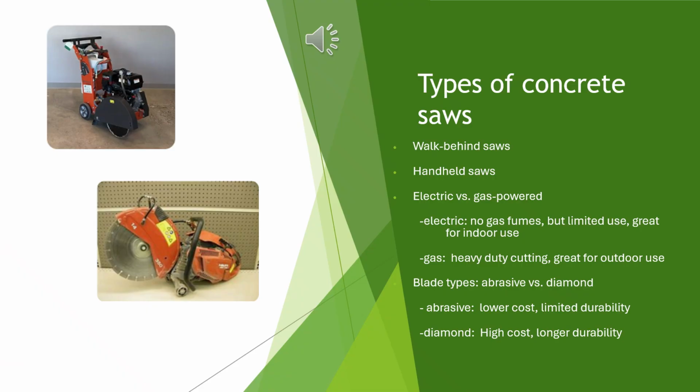Okay, pictured here are two types of concrete saws, the walk-behind and the handheld chop saw. We generally use gas-powered saws, but there are electric versions as well. Electric saws may be needed for indoor use or in confined spaces, but for outside and heavy use, generally you'll need a gas version. You also have different blades such as abrasive discs and diamond blades. Typically, the diamond blades last longer but are more expensive.